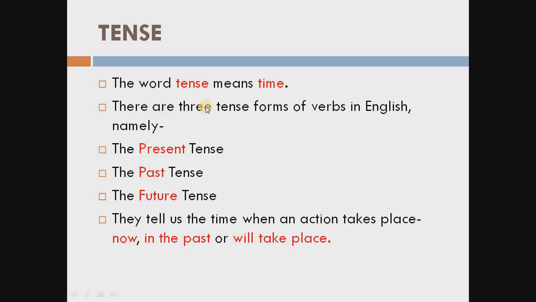There are three tense forms of verbs in English, namely the present tense, second the past tense, and third the future tense.